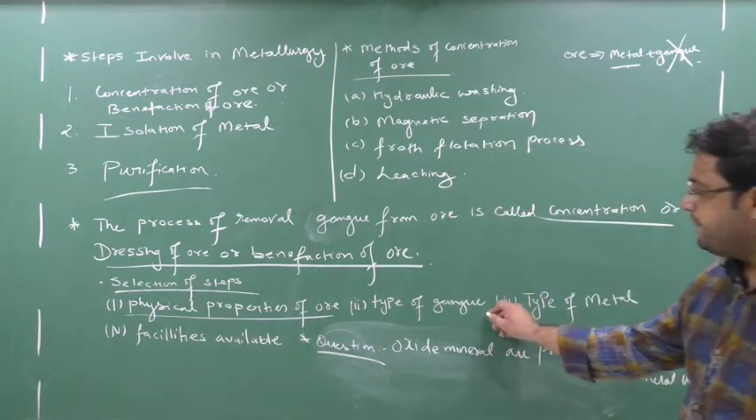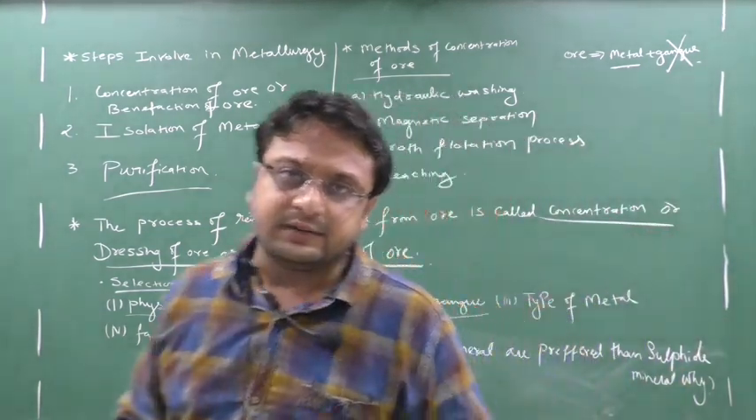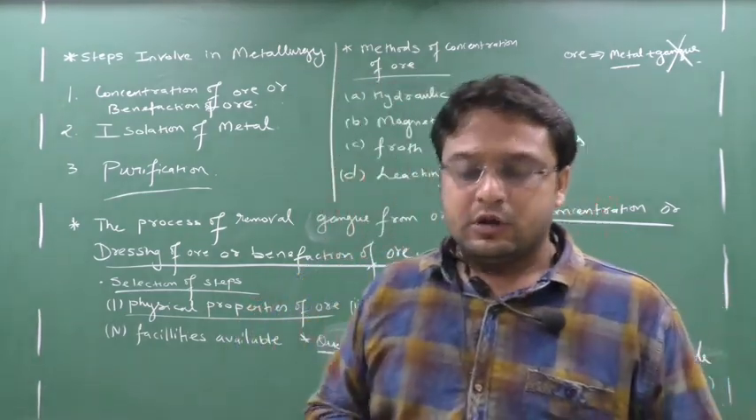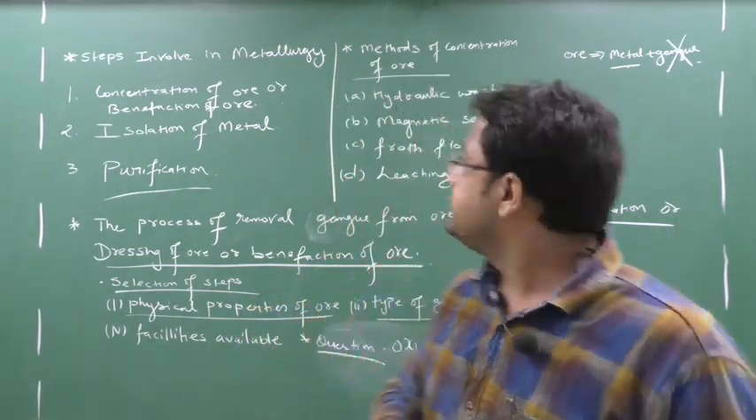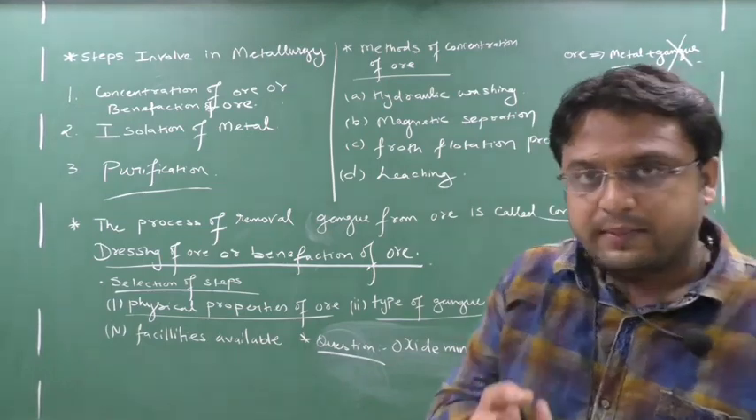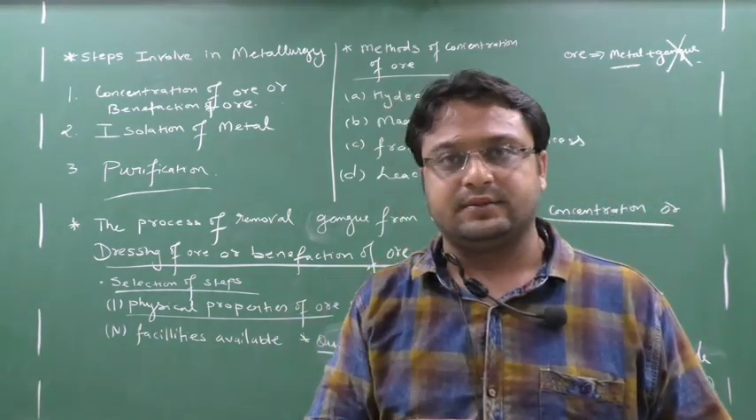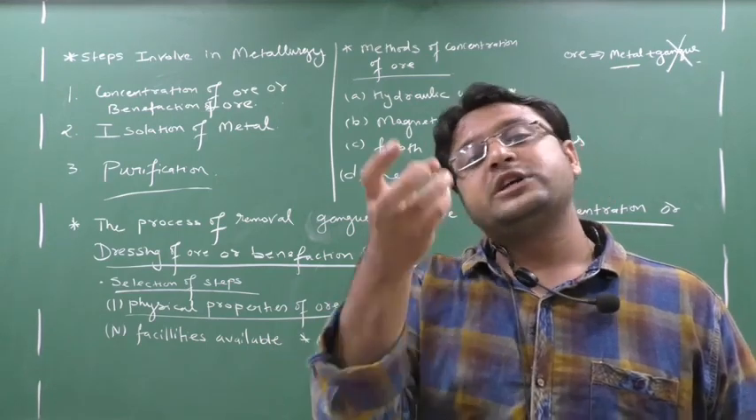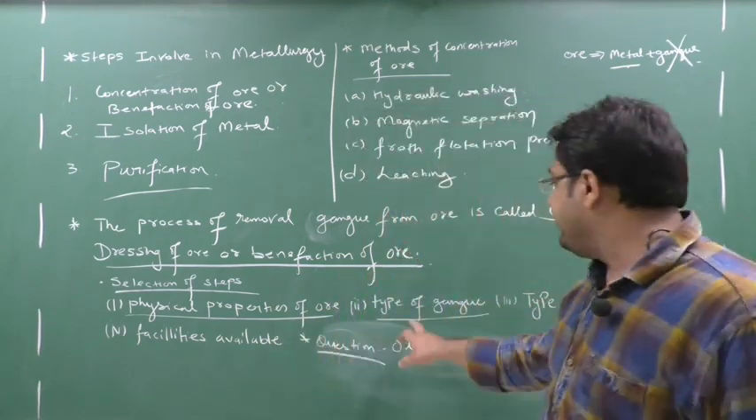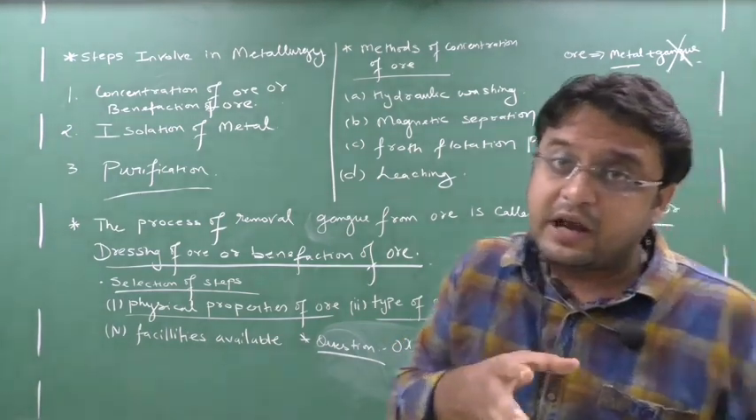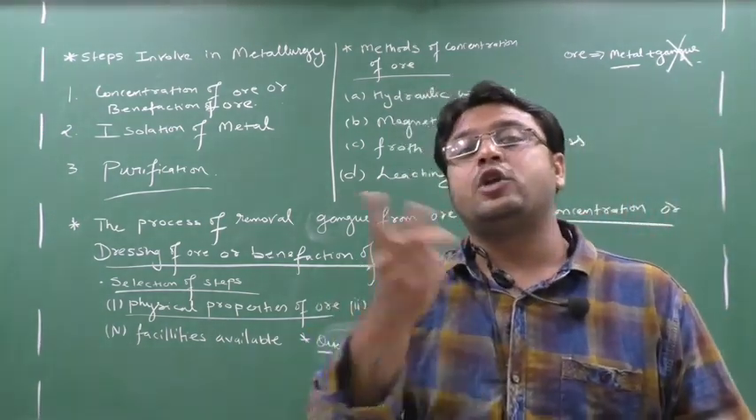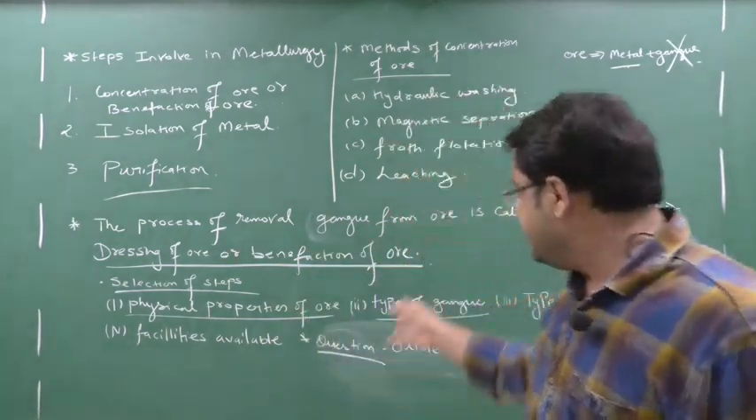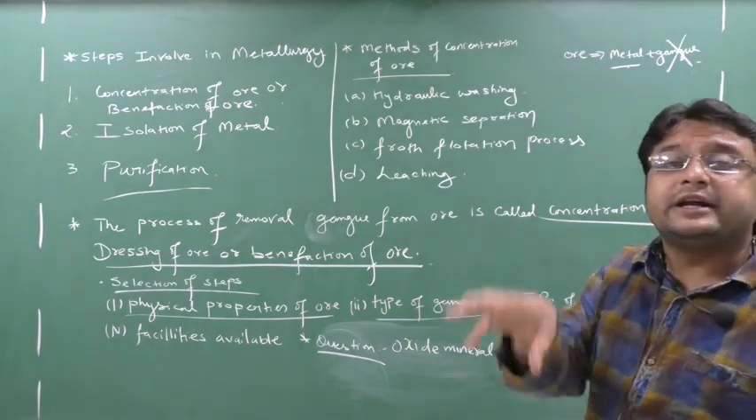Next you have to see the type of gangue. Which type of gangue is present? In certain ores the gangue is magnetic but the ore is non-magnetic. In certain minerals the ore is magnetic and the gangue is not magnetic. So it depends on which type of gangue is there. In certain cases the ore will be soluble but the gangue will not be soluble, but in certain ores the ore will be insoluble but the gangue will be soluble. So it depends on which type of gangue is associated with the ore.